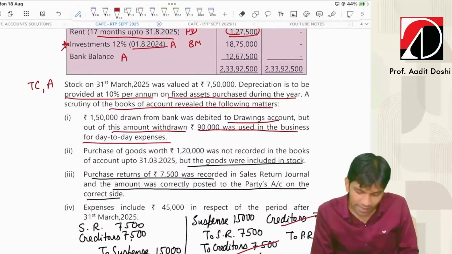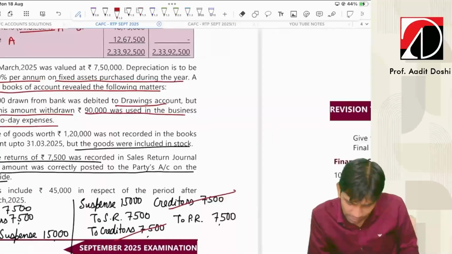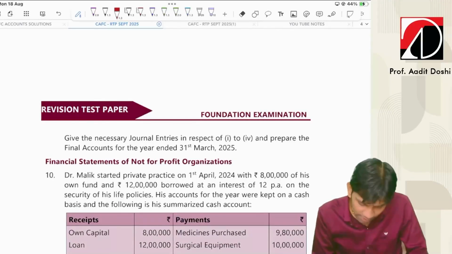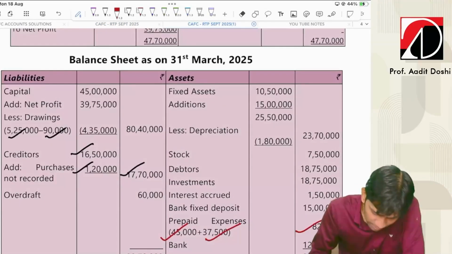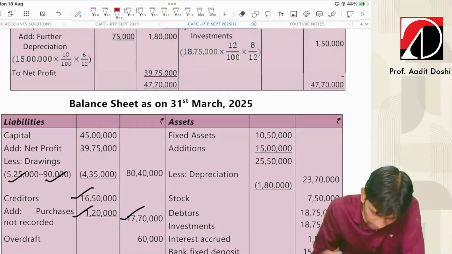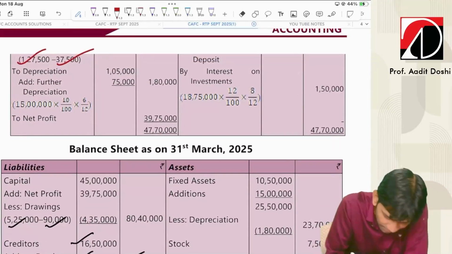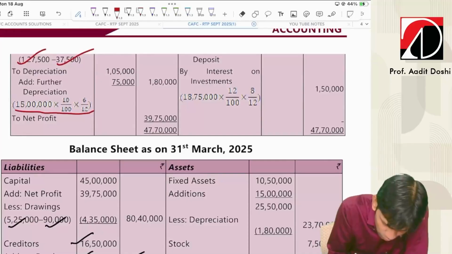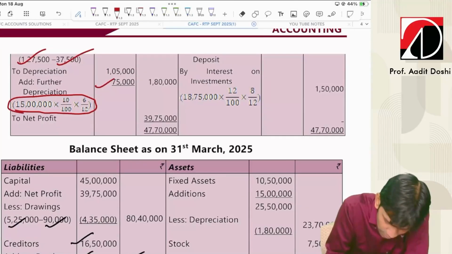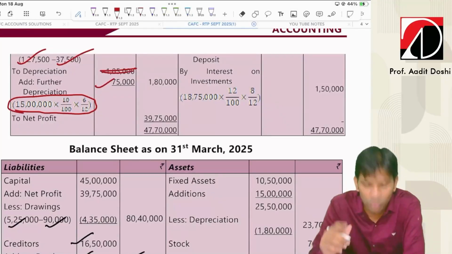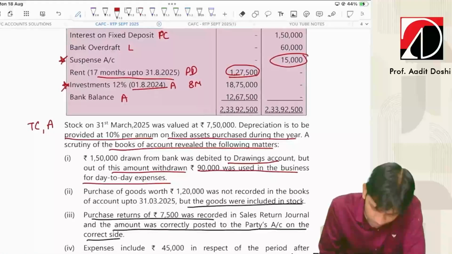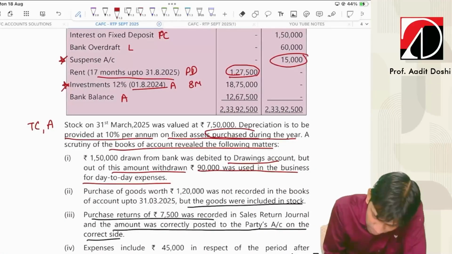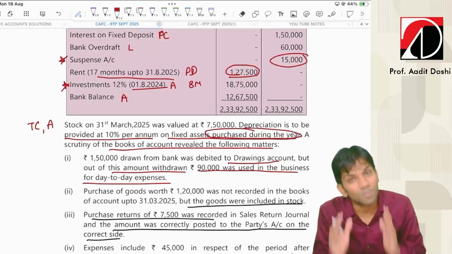Now, remaining items just deserve a posting. That can be easily done. Now, what I'm trying to say, let's check the remaining items whether they're done properly or not. I think one problem I can find here, depreciation you should charge only on the assets purchased during the year, not on the assets which you have in the beginning, because it was clearly mentioned the 10% depreciation you should charge on the fixed assets purchased during the year, only on the fixed assets purchased during the year.